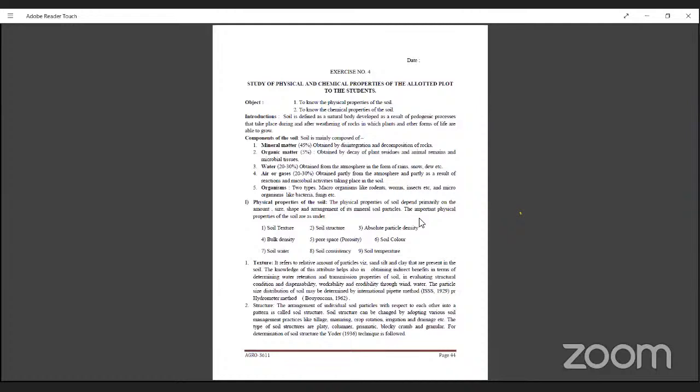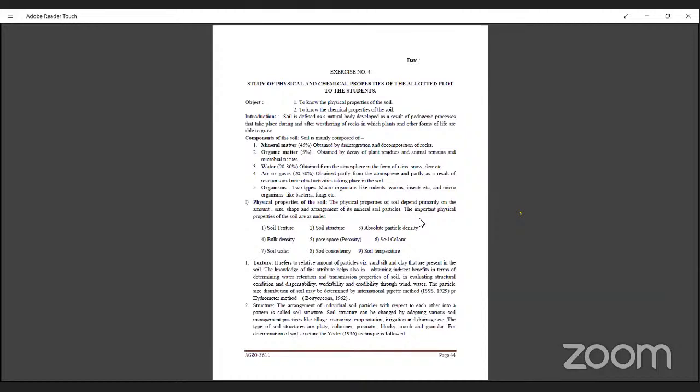Soil structure can be changed by adopting various soil management practices like tillage, manuring, crop rotation, irrigation, and drainage. Understand that soil texture universally cannot be changed, but soil structure can be improved with these practices.